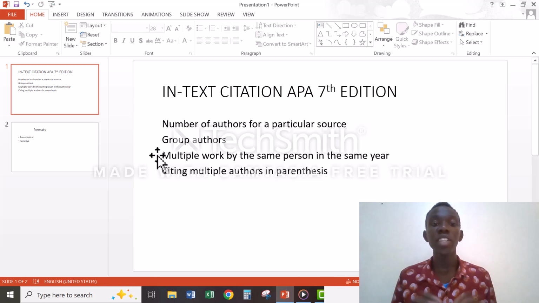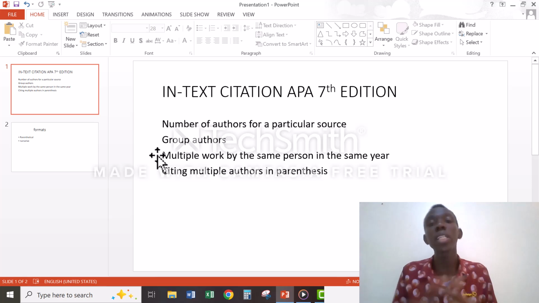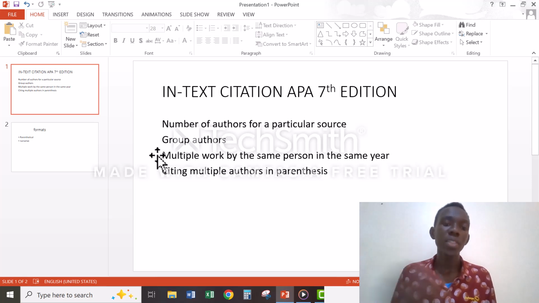That is how you differentiate them. So let's say you're talking of Smith, you say Smith, then you quote in the bracket 2019a. That means it is the first work he quoted. Or if you say 2019b, that refers to the second work that the person has written.